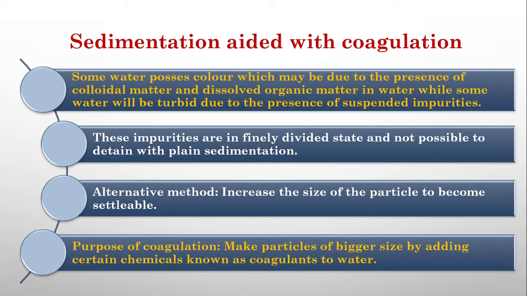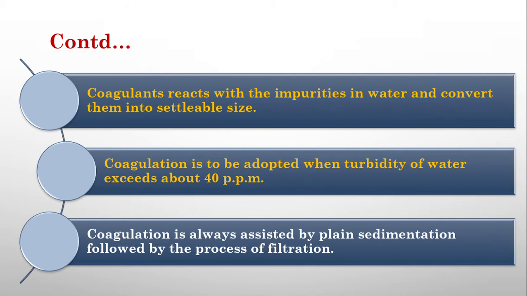The purpose of coagulation is making particles of bigger size by adding certain chemicals known as coagulants to water. The coagulants react with the impurities in the water and convert them into settleable size. Coagulation is to be adopted when the turbidity of the water exceeds 40 ppm. Turbidity is mainly caused by the presence of suspended matter. So we add coagulants when the turbidity of water is greater than 40 ppm.